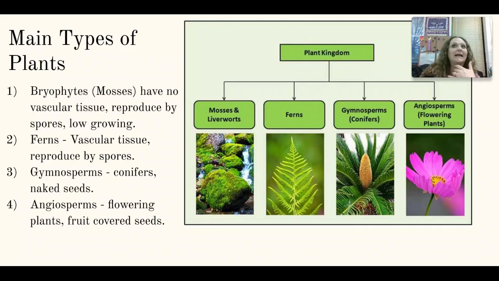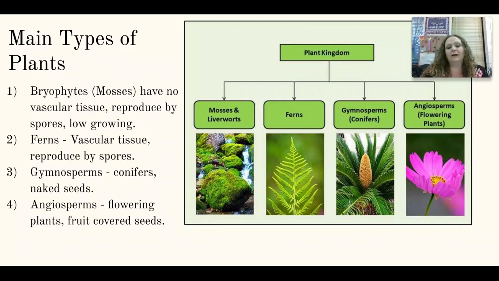Gymnosperms are things like pine trees. They have what we consider naked seeds. They're not covered by fruit. They're not covered by flowers. Angiosperms are our flowering plants. Their seeds are going to be covered by things, usually fruit. So these are the different types of plants, and you should know what they are.